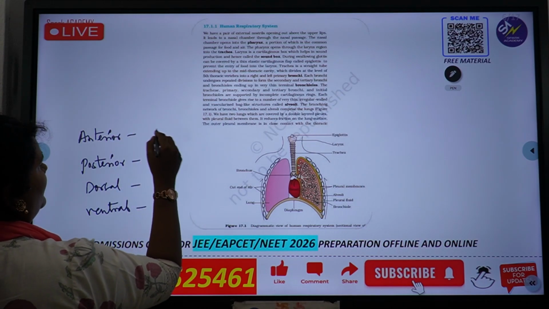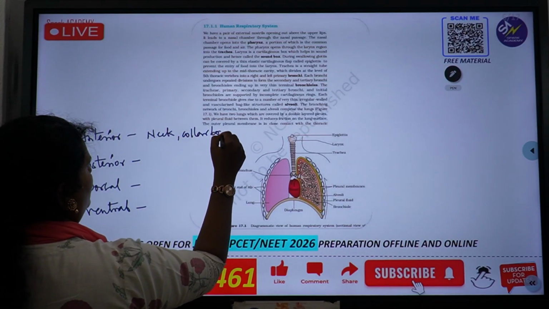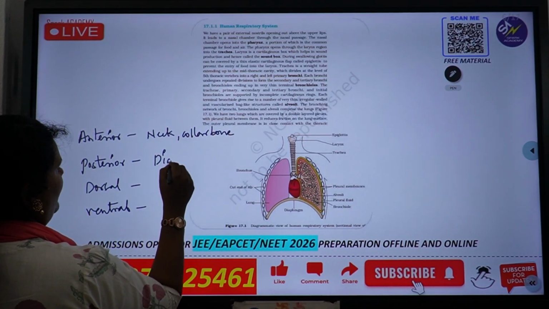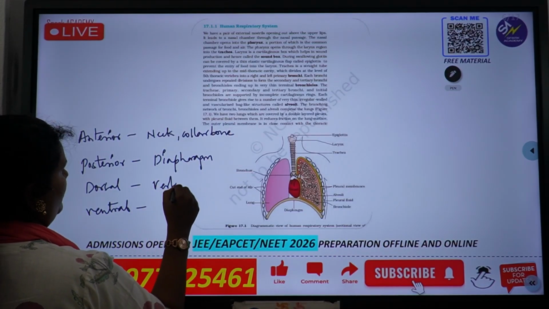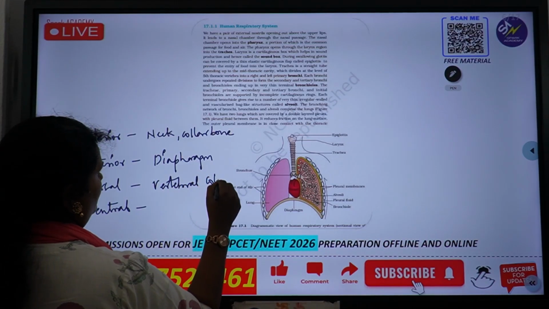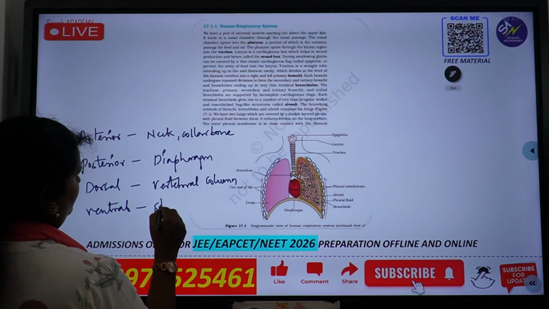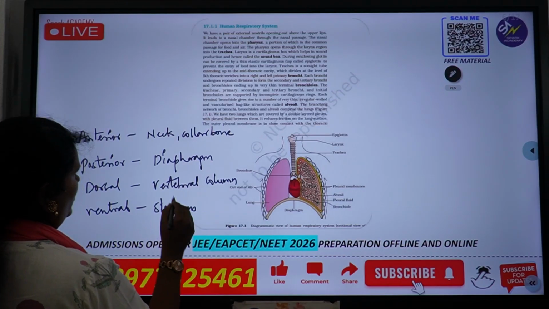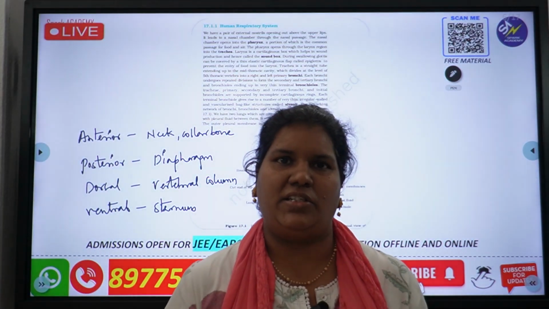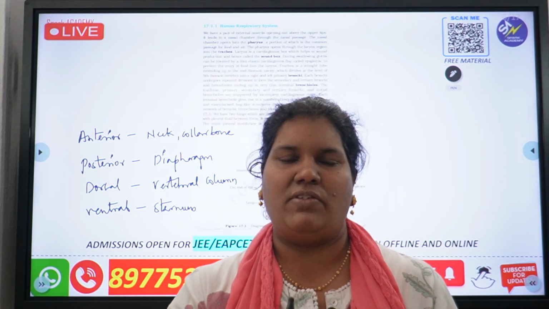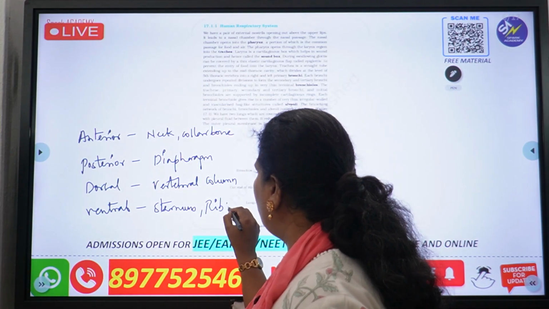On the anterior side, we have the neck and our collarbone. On the posterior side, we have the diaphragm. On the dorsal side, we have the vertebral column. On the ventral side, we have the sternum. All these four structures form a cage which we call the rib cage. On the ventral side, we have a sternum bone to which ribs are attached.